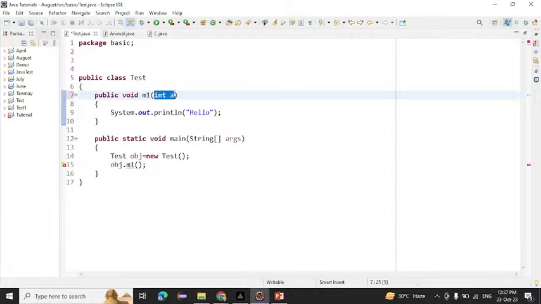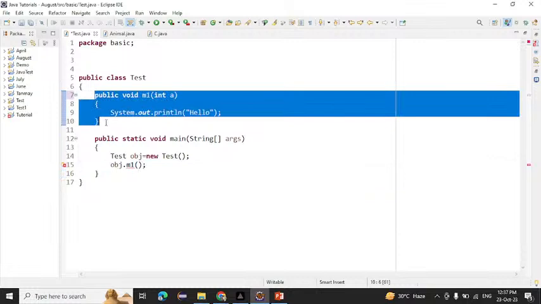Parameters, or argument? Parameters, really? Yes, okay. This is the parameter only. And suppose if I write here anything, now how to call this method?